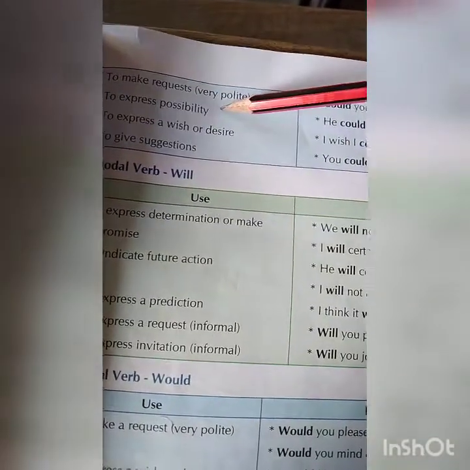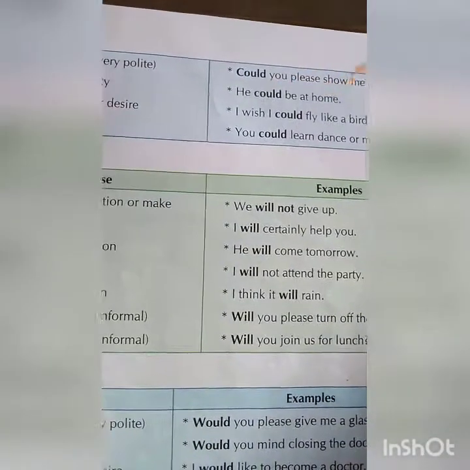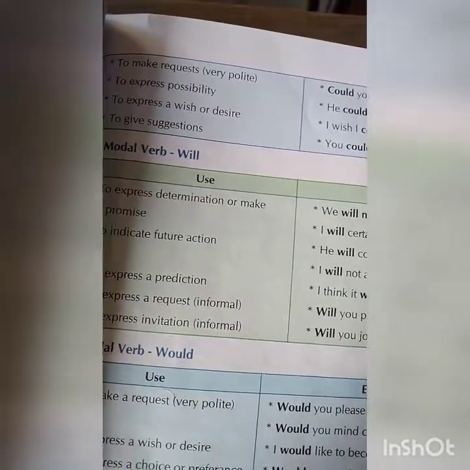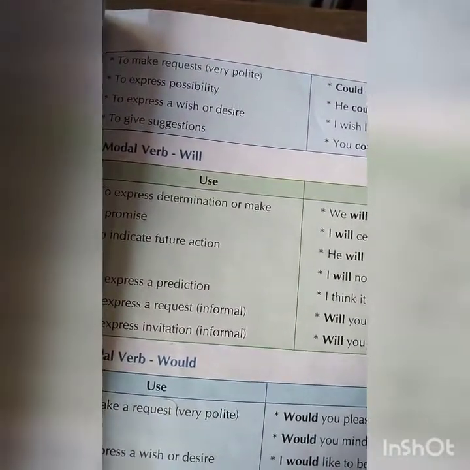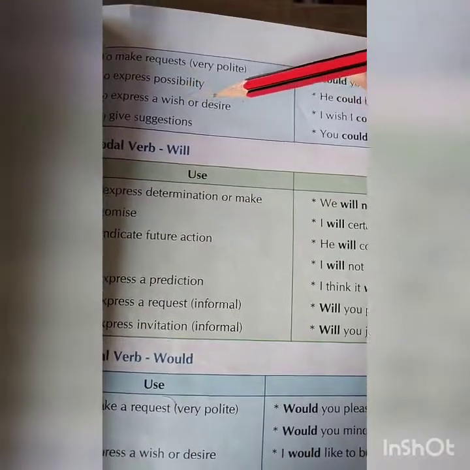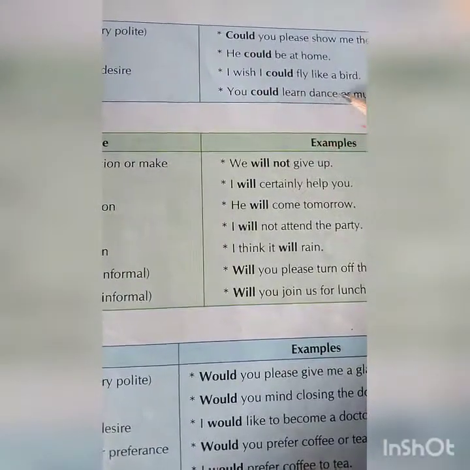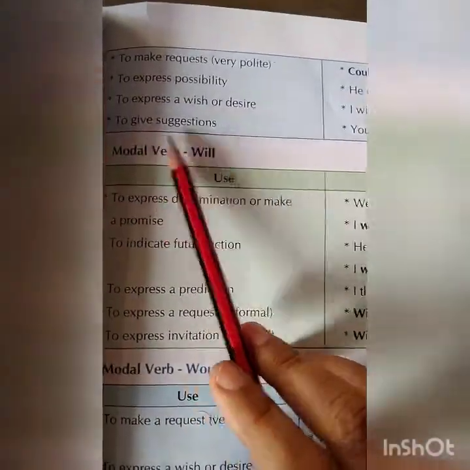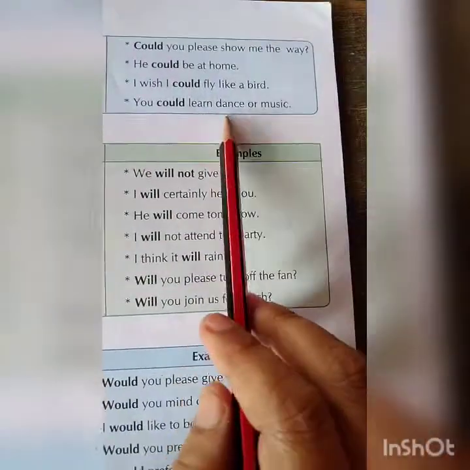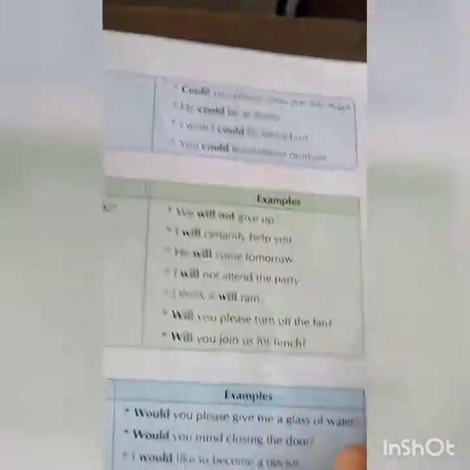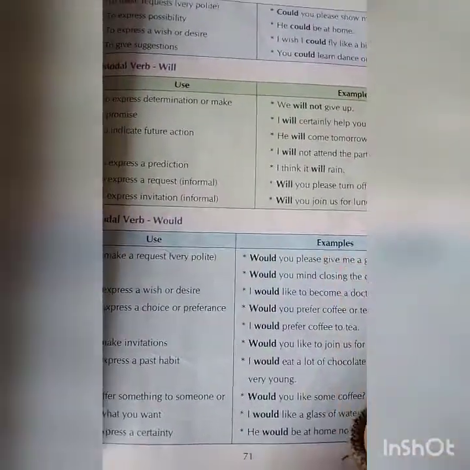To express the possibility. He could be at home. Might be possible that he might be at home. He could be at home. To express a wish or desire. I wish I could fly like a bird. To give suggestions. You could learn dance or music. You are giving the suggestion. At that time you can use could.